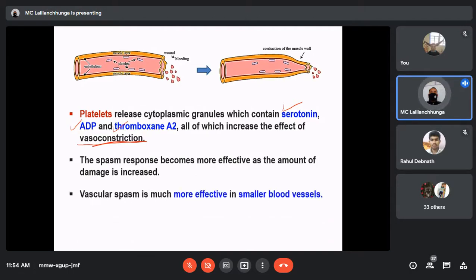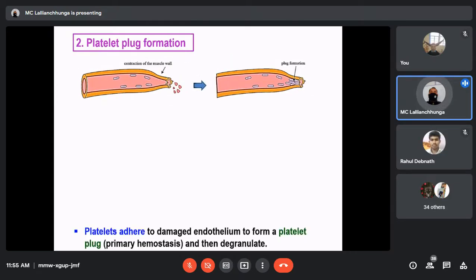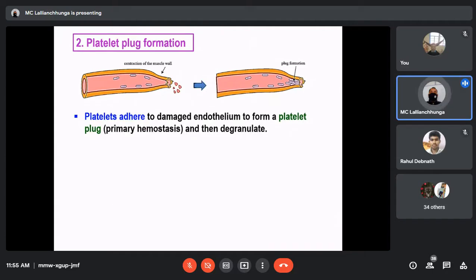Vascular spasm is much more effective in smaller blood vessels. In large blood vessels, it is not that effective, because to close the wound, it is very difficult by just constriction. But it is effective in smaller blood vessels. Now the second step, platelet plaque formation. After vasoconstriction, platelets adhere to the damaged part of the blood vessel, forming a platelet plaque, which is known as primary hemostasis, and then degranulate.